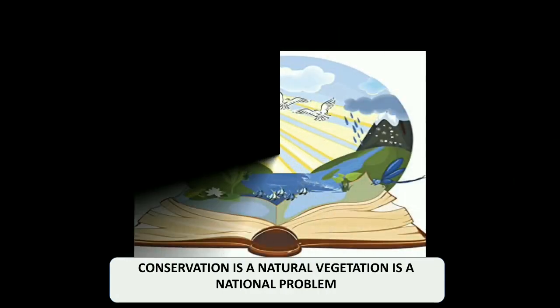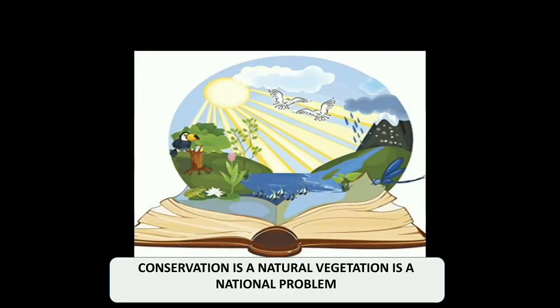So conservation of natural resources, in terms of lands as well as forests, is not a problem of only one person. It is the problem of the whole world. If we have less natural vegetation, less trees, then all the animal life as well as the human life would be in danger.